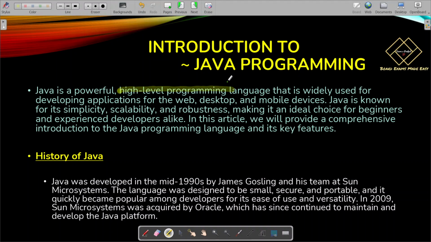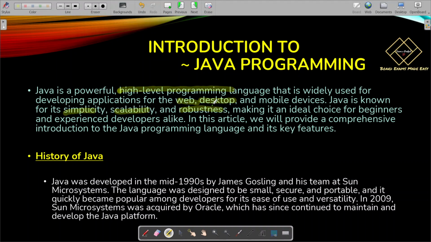What kind of apps? It may be a website, web app, desktop app. So, maybe the games you are playing or the apps you are using in your mobile phone or in your desktop, those are developed in Java. So, Java is a high level programming language that is used for developing applications. There are also other programming languages, maybe you have heard about them: Python, C, Java, HTML, CSS. Each and every one of them have their own characteristics and features. However, Java is known for its simplicity, scalability, and robustness.